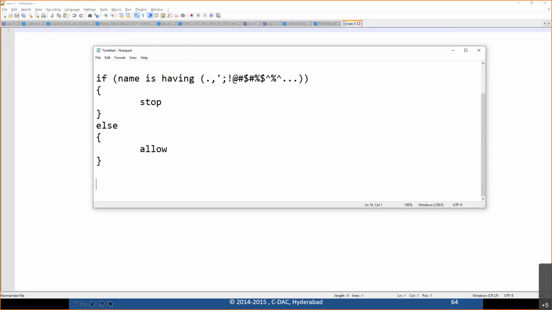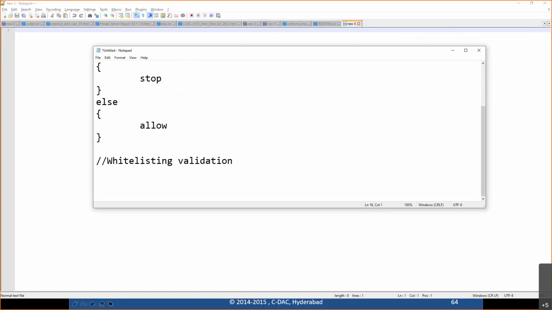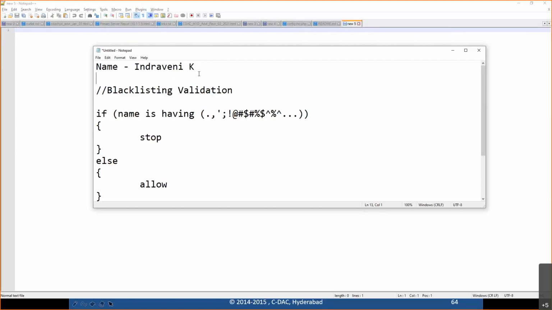Instead, if I go for a methodology called whitelisting validation, what does this mean? Let's take the same example of name. I think I'll open one more.